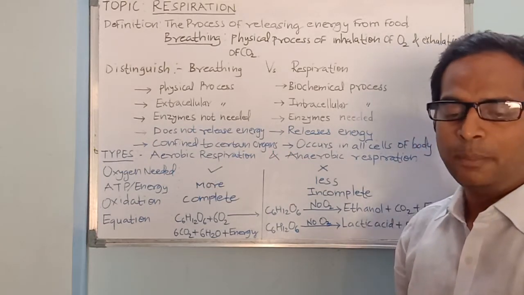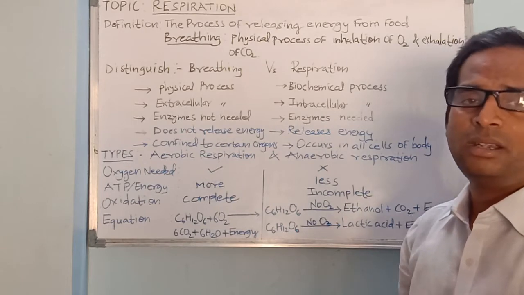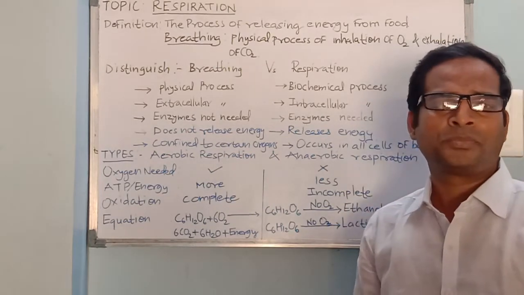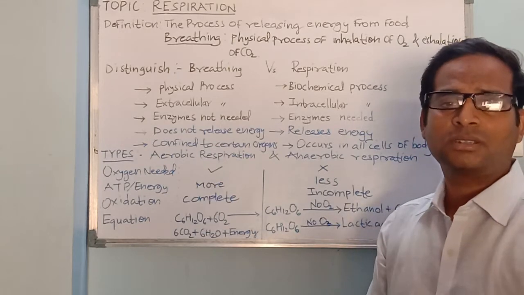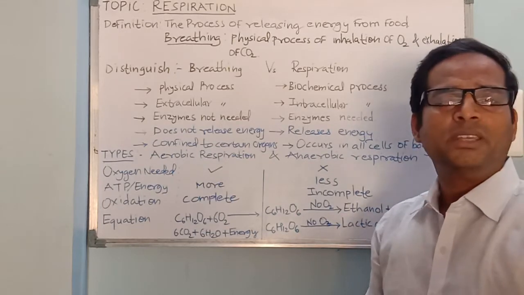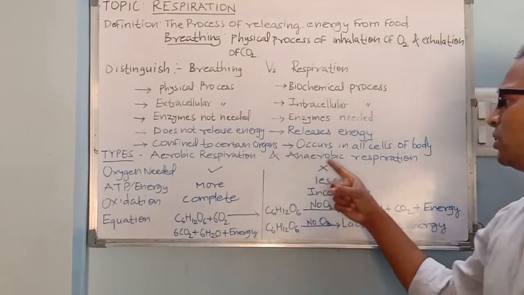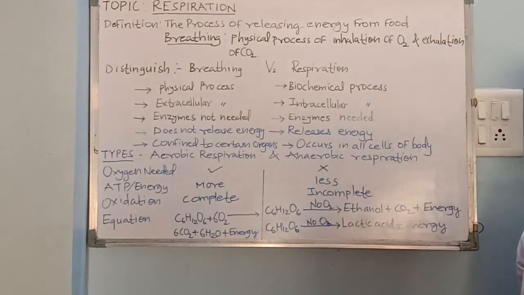Therefore, depending upon the requirement of oxygen or no requirement of oxygen, there are two types of respiration. Now what are those two types? They are aerobic respiration and anaerobic respiration.